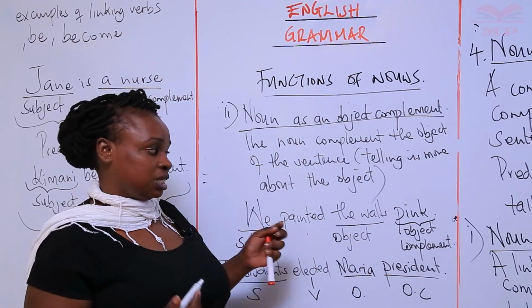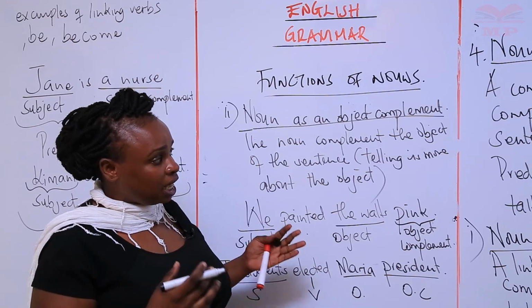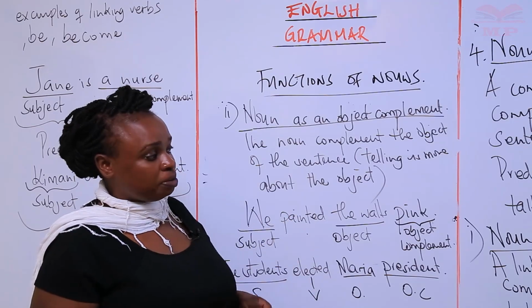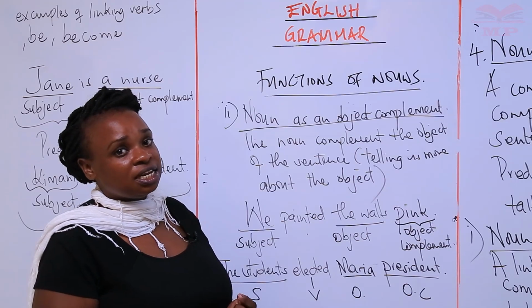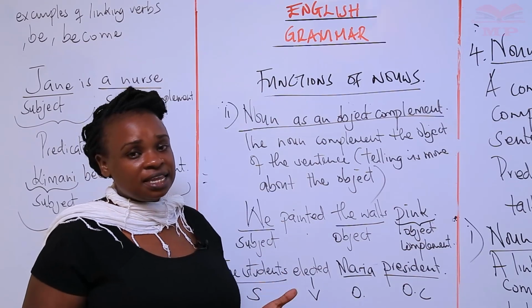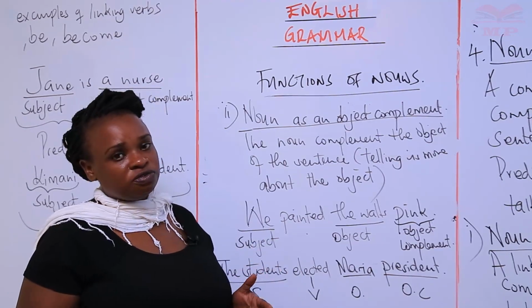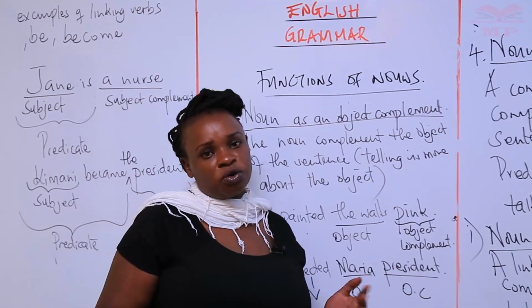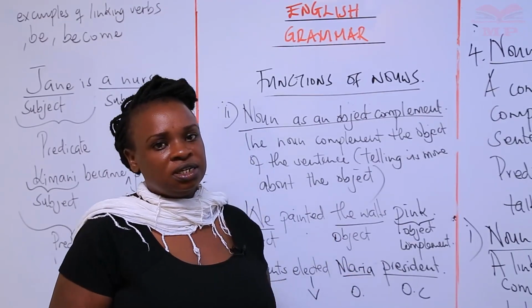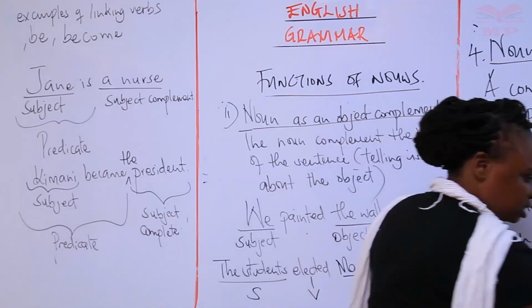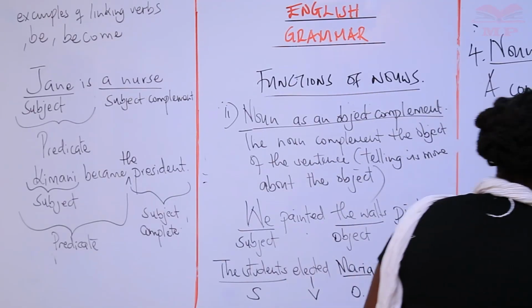Now we're going to look at a few exercises here that will help us remember the functions of noun. Remember, I've looked at nouns and their functions in sentences. And they've said that the nouns can function as subjects, they can function as objects, they can also function as subject complements or object complements, and they can also function as objects of prepositions. Okay, now let's look at a few exercises here that can help us memorize.